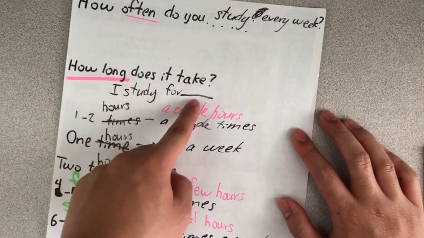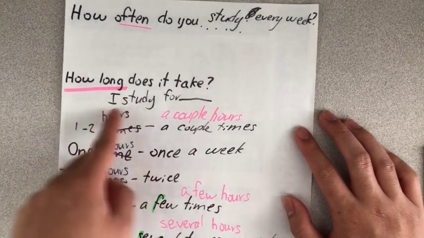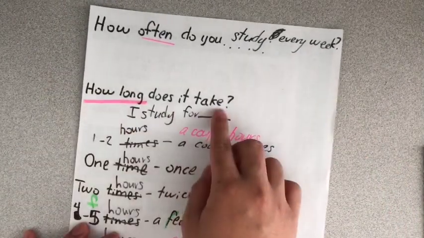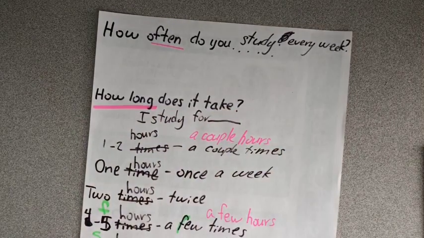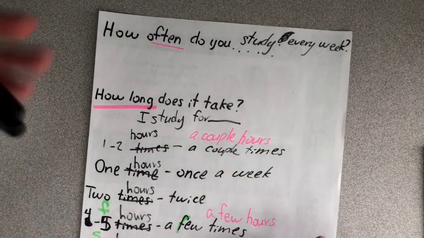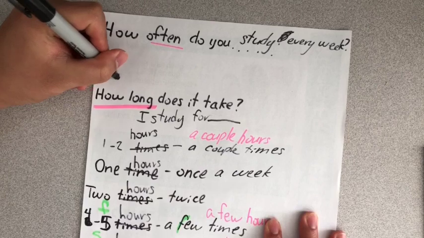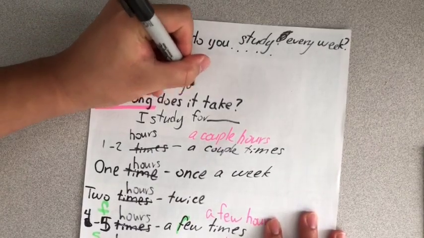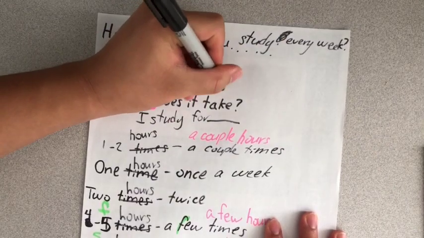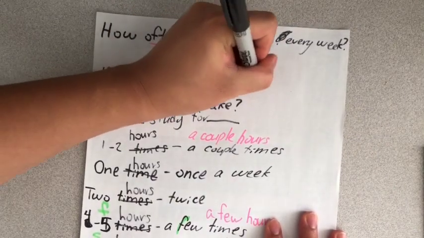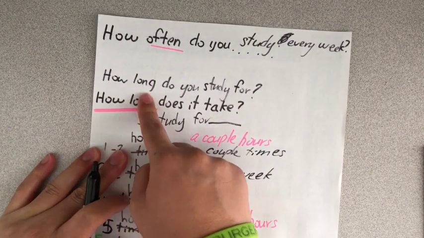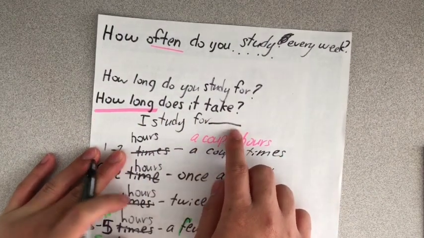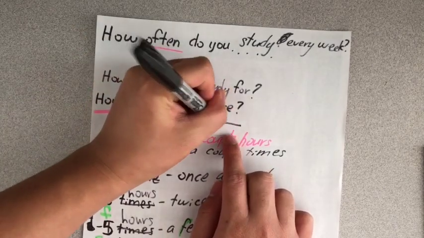I study for 6 hours. So we can rewrite this question from how long does it take to how long do you study for? How long do you study for? I study for how many? How many hours?